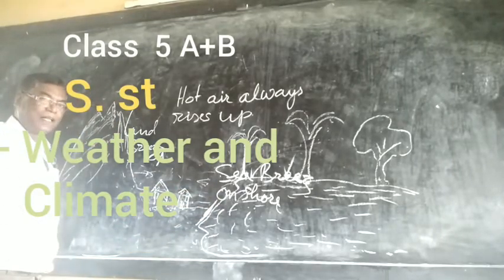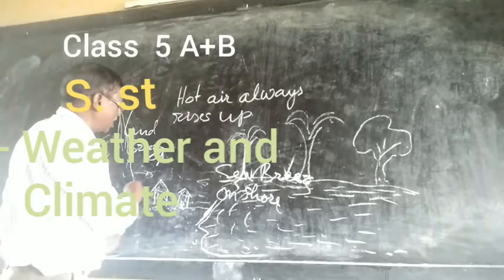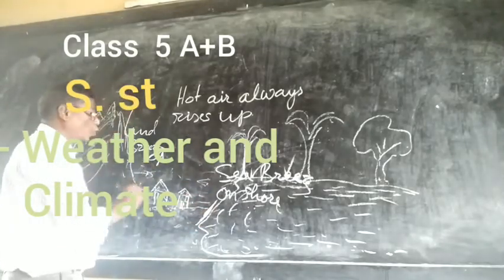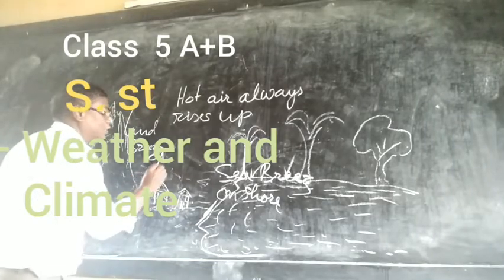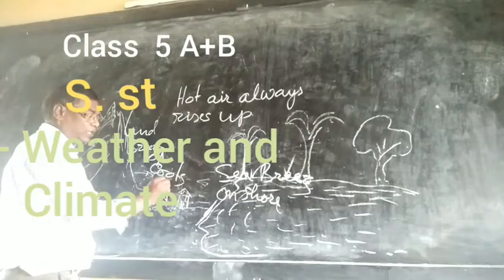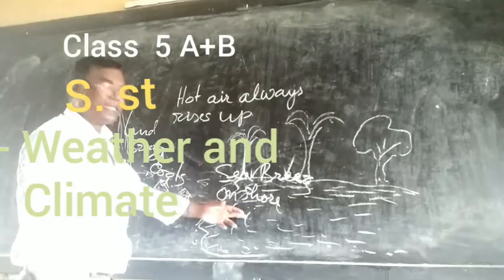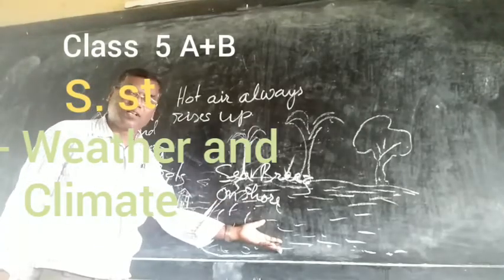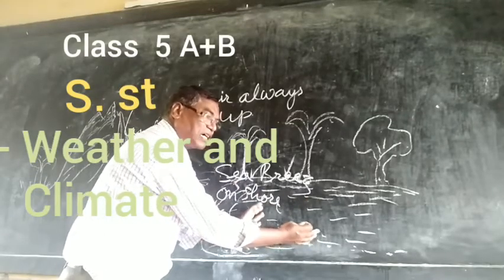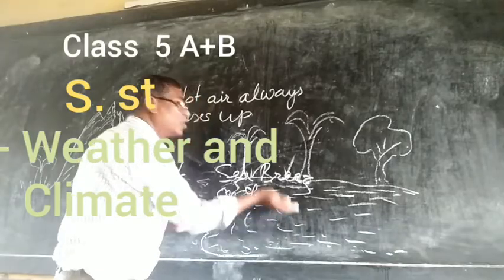Okay, that is during the day. The same thing happens at night. When the land cools down, the sea remains hot, so the air over it constantly rises up.